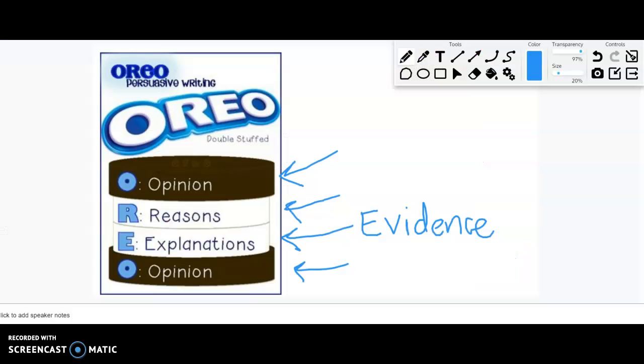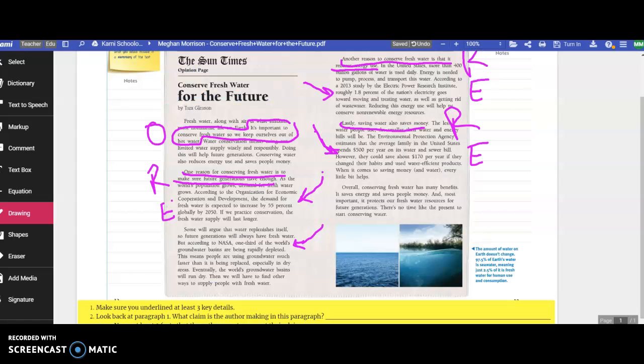Okay, so again, they gave their opinion, gave us some reasons, explained those reasons, and ended off with the opinion again. Conserving fresh water has many benefits. So, take a look at that. Make sure you read the whole thing and then answer the questions.